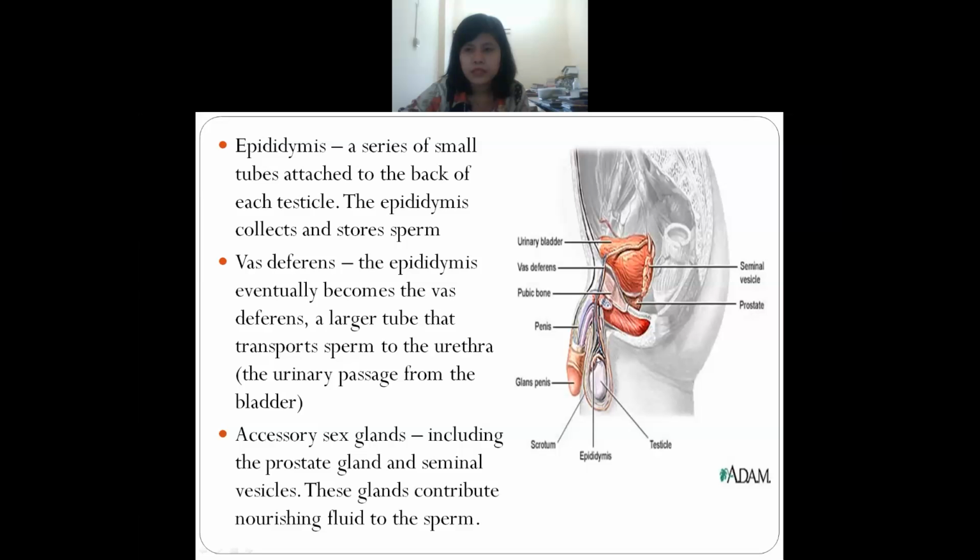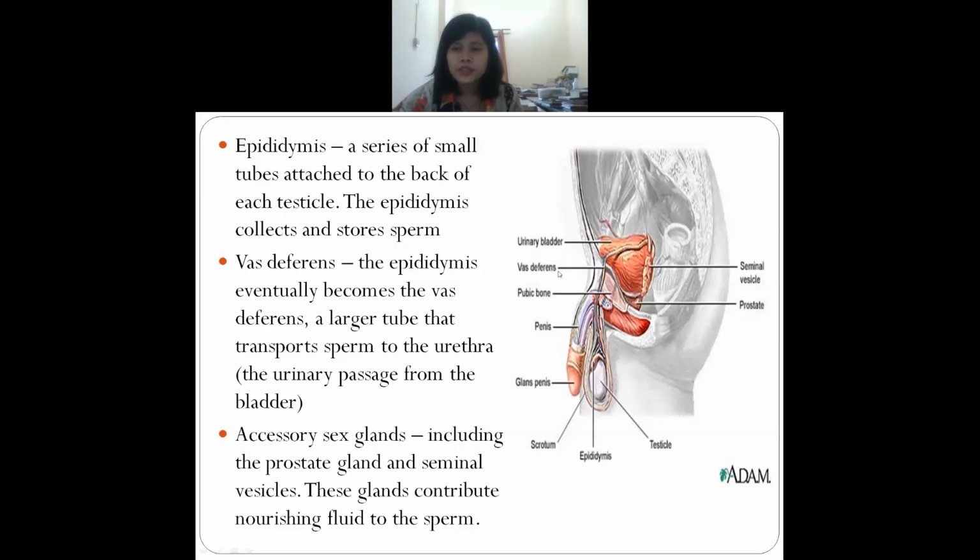So what does it mean? There are two, one on each side, right and left. Both are there. This epididymis is attached to the testicle. And in this epididymis, you can see that they collect and store sperm. The epididymis will collect the sperm, and also it will store the sperm.